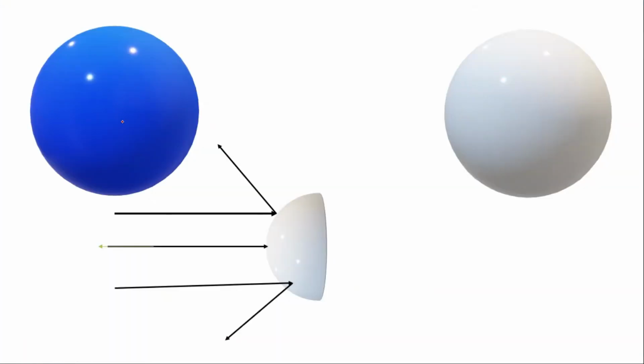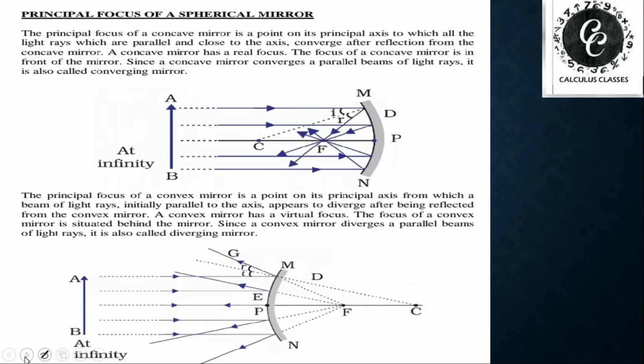Now we can see a sphere I took, and suppose we are taking any part of this sphere. What did I do? I polished from inside, so the reflecting surface will be this outward bulging surface. It will reflect the light and diverge the light rays, so it is a convex mirror. I hope you understood well.